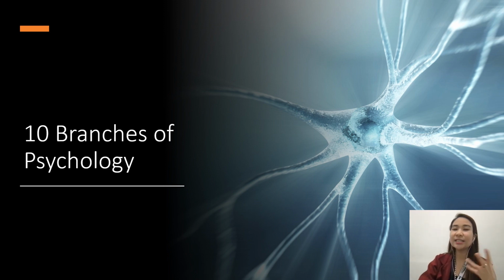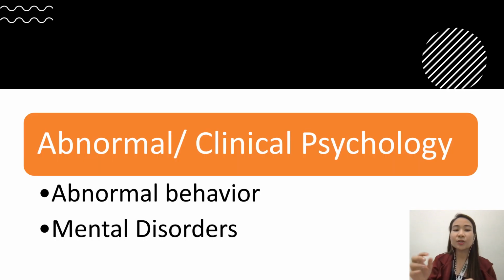Psychology is very broad. It has a lot of branches because psychology focuses on behavior, the mind, and mental processes as well. Now let's go through them one by one. The first one is abnormal or clinical psychology.